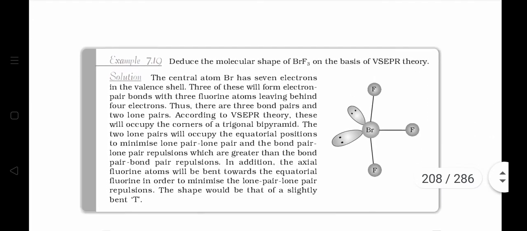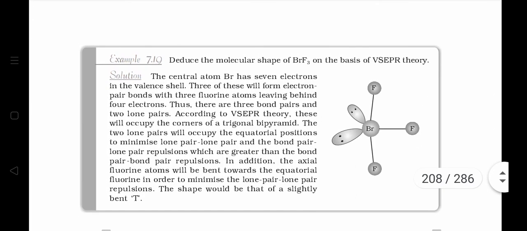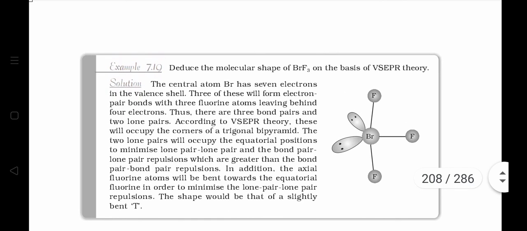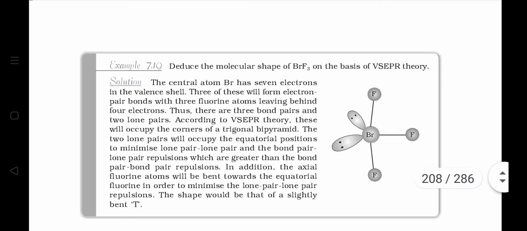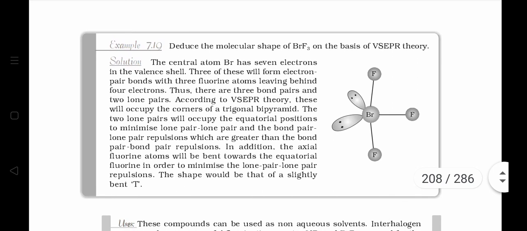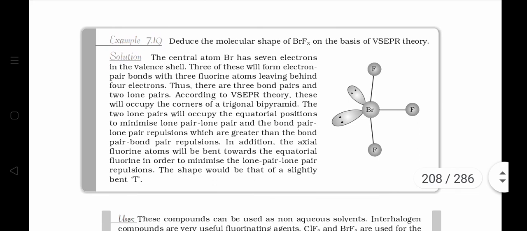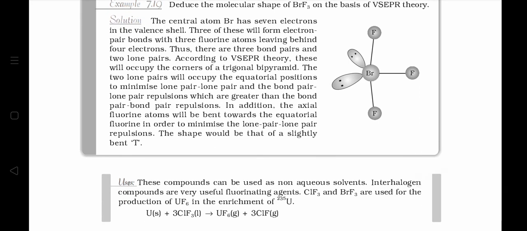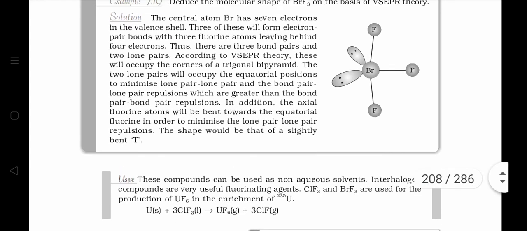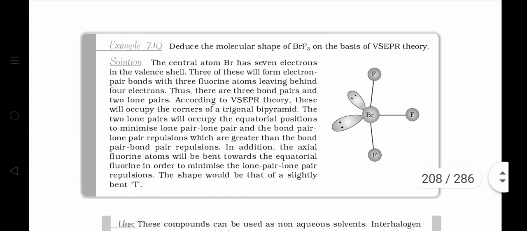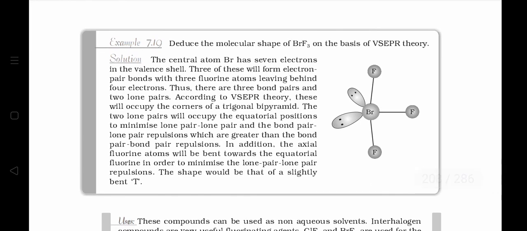One structure is shown here. It is of BrF3 having bent T shape, in which you can see two positions are occupied by lone pairs and third equatorial position is occupied by fluorine, and two fluorines are at axial position. This structure is very important. All the structures of interhalogen compounds are separately discussed. You can see in other lecture which is under the